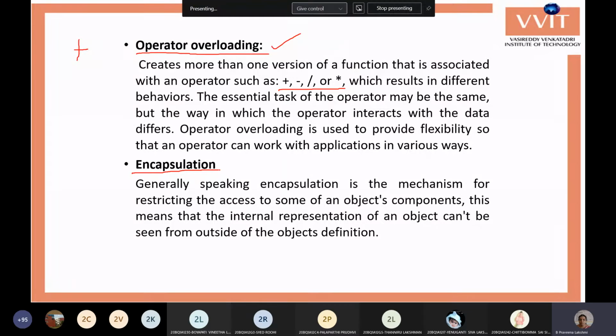Encapsulation, I will call it hiding, or we can call it grouping. Otherwise, we are providing a restriction on particular values or particular data. Then that is called encapsulation. For example, say you have entered into the college. Once you have entered into the college, you have limitations. That is, this campus is the limitation for you.